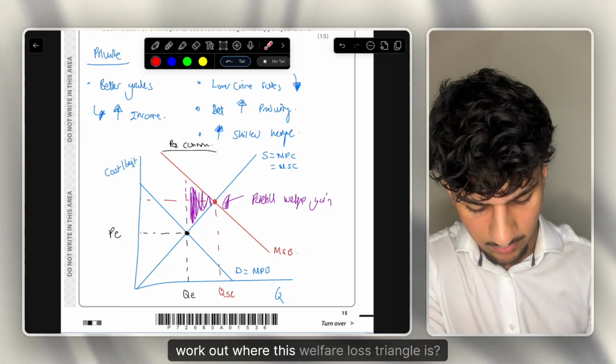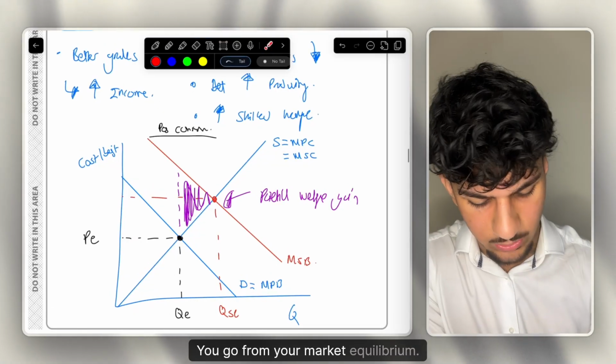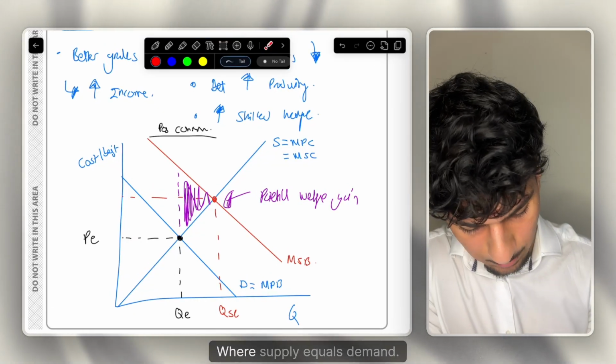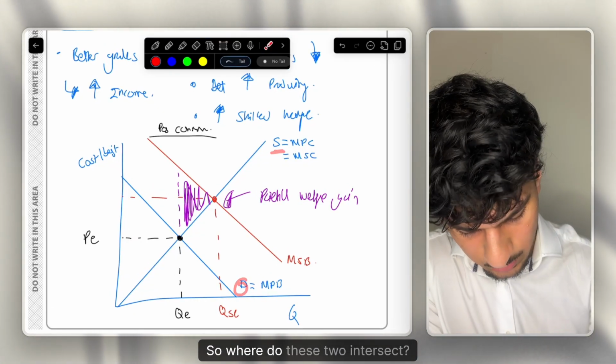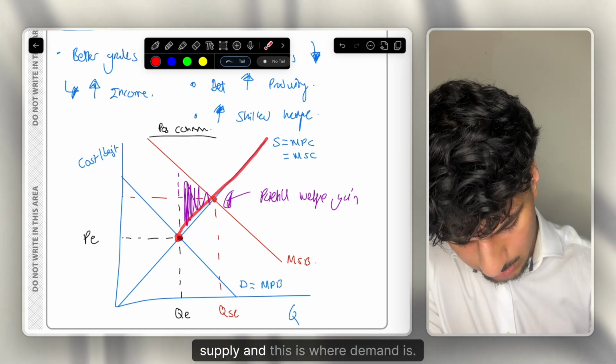How do you work out where this welfare loss triangle is? You go from your market equilibrium. What is your market equilibrium? Where supply equals demand. So where do these two intersect? Let's go down from supply, and this is where demand is.